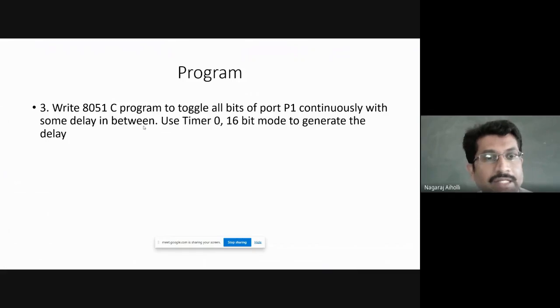Okay, you can take any delay. If they are giving like this, then you can assume any delay, any starting value, and you can write the program. Suppose if they mention delay of 500 millisecond or something like that, then you have to make the calculation part. Use timer 16-bit mode to generate the delay.